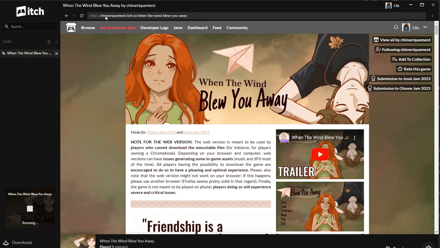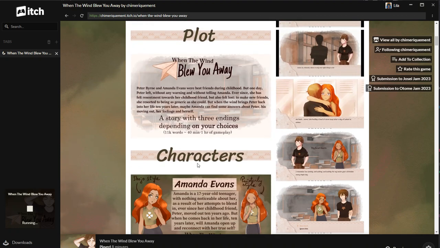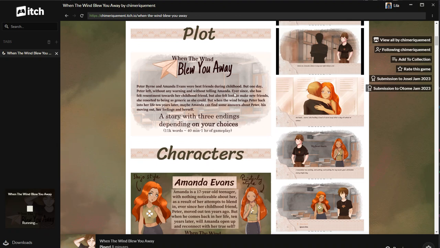This is by Chimeriquement. And so I'm going to go ahead and read a little bit of the premise. So Peter and Amanda were best friends during childhood. One day Peter left without any warning and without telling Amanda. Ever since, she's felt resentment towards her childhood friend, but also feels lost. To make new friends, she resorted to being as generic as she could. But when the wind brings Peter back into her life 10 years later, maybe Amanda can find some answers about Peter, his moving out, her feelings and herself.